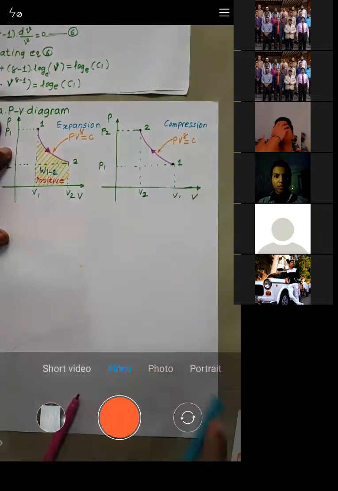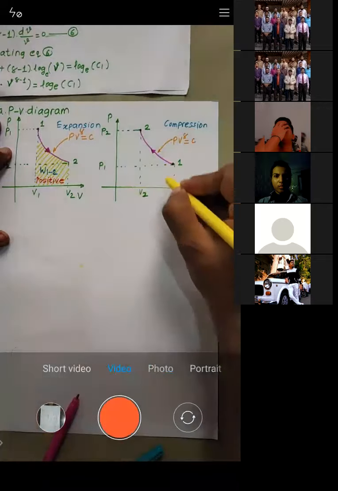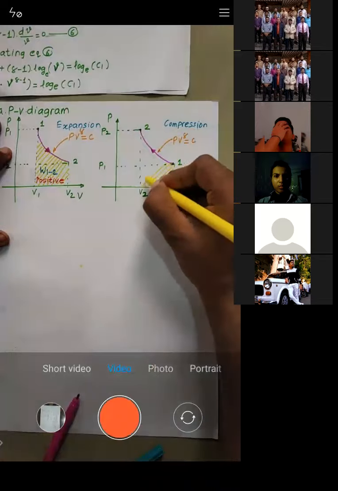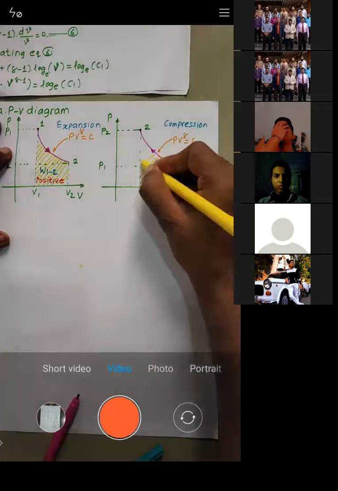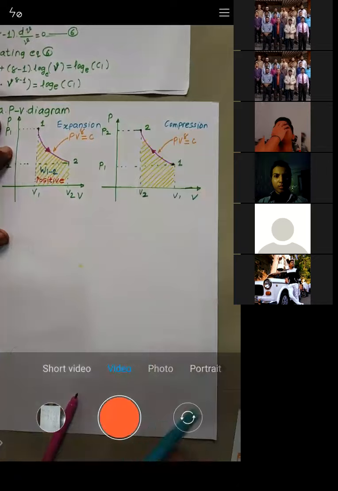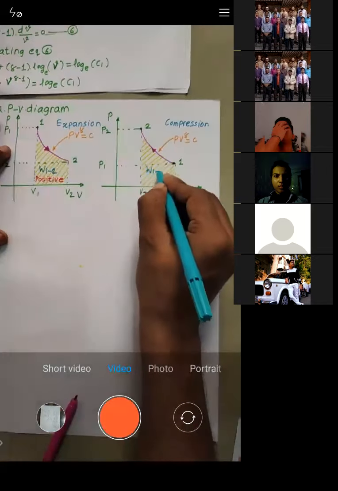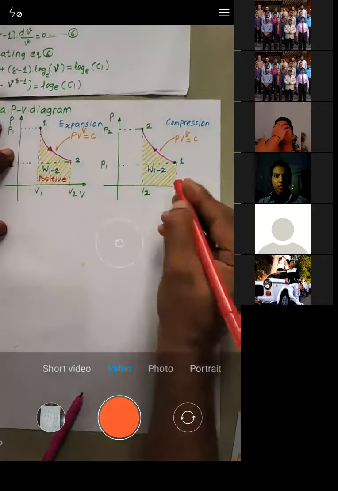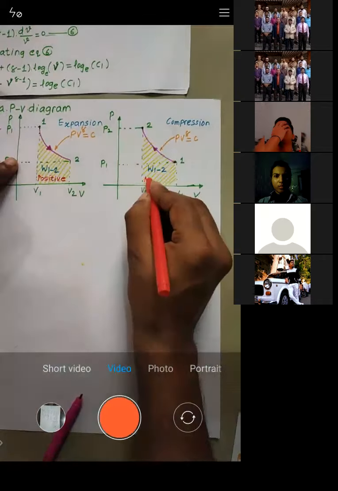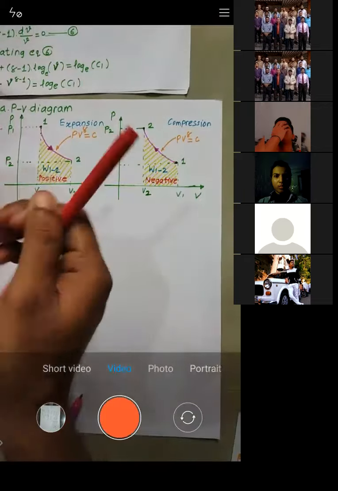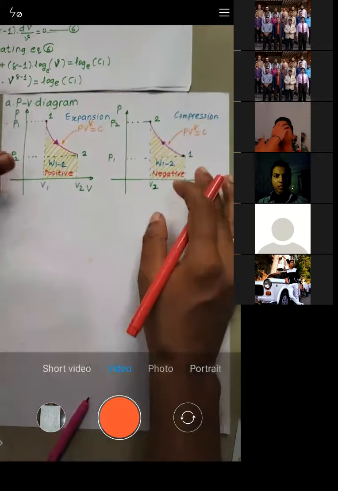So see, during compression, what happens is work gets consumed. So how will you calculate that work? Just calculate the area below the process. So this is the area which is coming below the process, and this will give you the value of work done. That is W1, right? But you will understand that this work will be negative. Why is it negative? Because it's a compression, and in compression always the work gets consumed. So this work is negative.